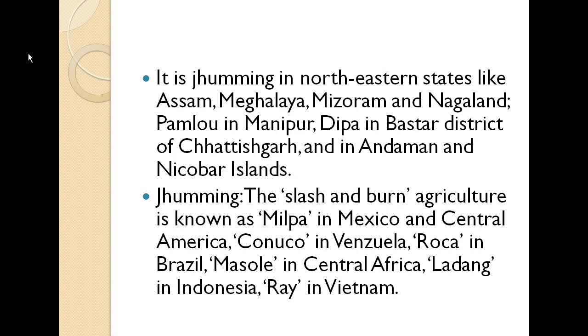All these areas use this primitive subsistence farming, and they call this kind of farming Jhuming.